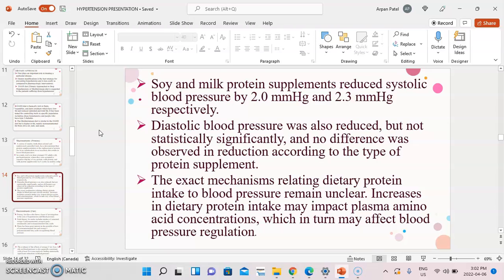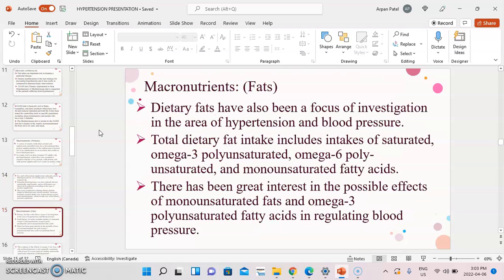Soy protein and milk protein supplements reduced systolic blood pressure by 2.0 mmHg and 2.3 mmHg respectively. Diastolic blood pressure was also reduced but not statistically significantly, and no difference was observed in reduction according to type of protein supplements. The exact mechanism relating dietary protein intake to blood pressure remains unclear. Increases in dietary protein intake may impact plasma amino acid concentration, which in turn may affect blood pressure regulation.